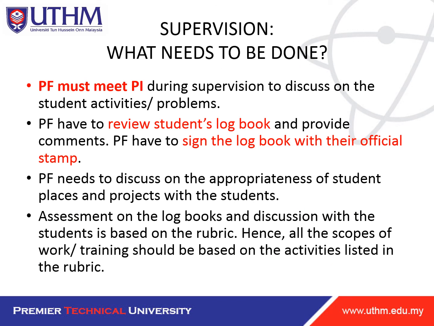Okay, so what needs to be done? The faculty supervisor must meet the industrial supervisor to discuss the student's activities and problems. The faculty supervisor needs to review the student logbook. You can print out the e-logbook, provide comments, and attach photos. The faculty supervisor will then sign the logbook with their official stamp. The faculty supervisor also needs to discuss the appropriateness of the student's placement and projects with the student. Assessment of the logbook and discussion with the student is based on the rubric. Hence, all the scope of work in training should be based on the activity list in the rubric.